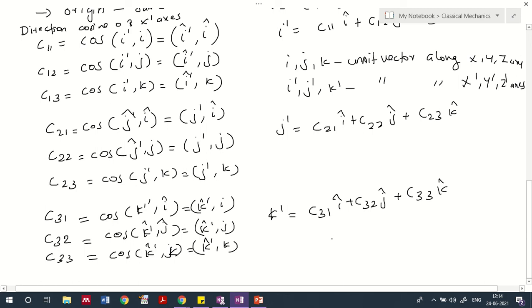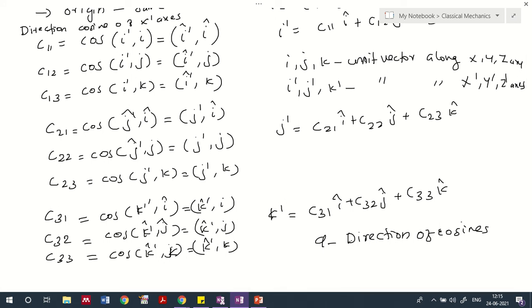So in total we'll get nine direction cosines, which can be used to relate the two coordinate axes, xyz and x dash y dash z dash.